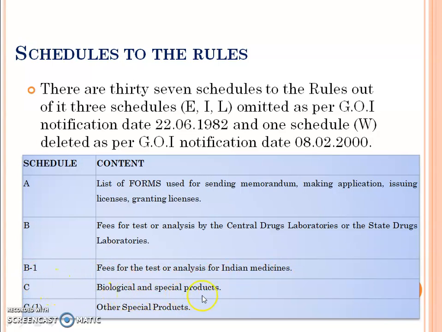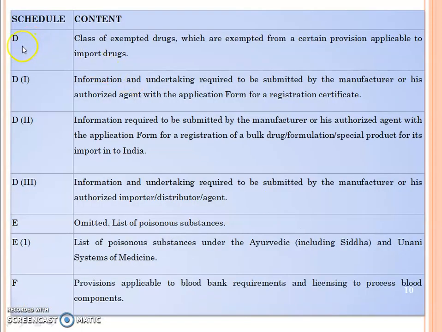Schedule C: biological and special products. Schedule C1: other special products. Schedule D contains a class of exempted drugs which are exempted from a certain provision applicable to the import of drugs. Schedule D1: information and undertaking required to be submitted by the manufacturer or his authorized agent with the application form